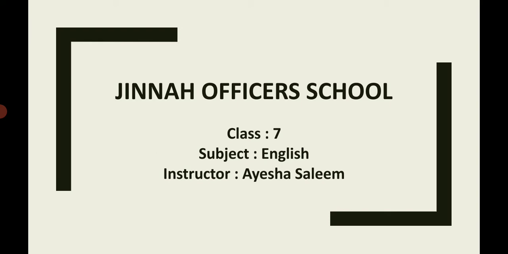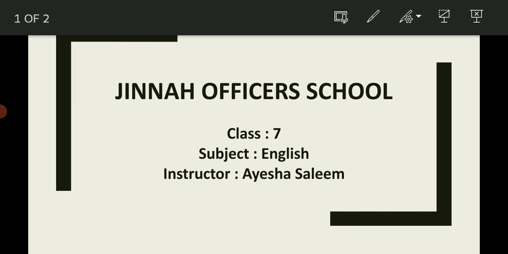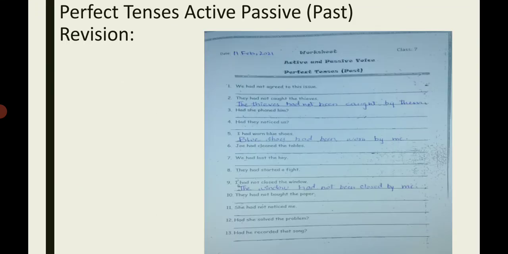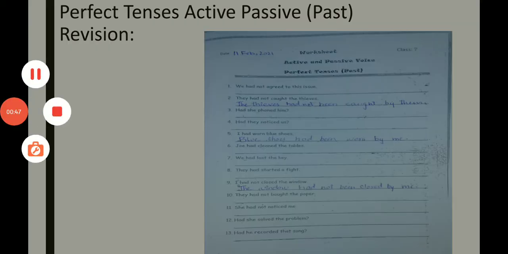Students, in today's video lecture we are going to revise the next topic. We had done present perfect active passive verbs in the previous video, so today we are going to do active passive voice of past perfect tense. As you know that past is something related to the thing that has happened before. So all things are the same in past perfect tense. The rule is the helping verb is had, and then all the rules remain the same. We will use the third form of verb.